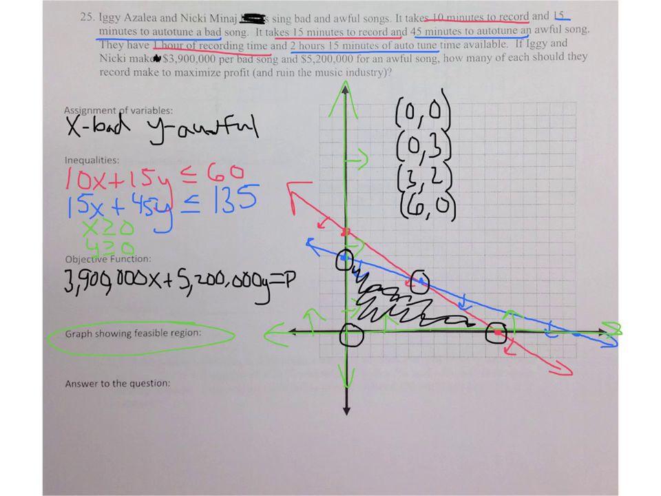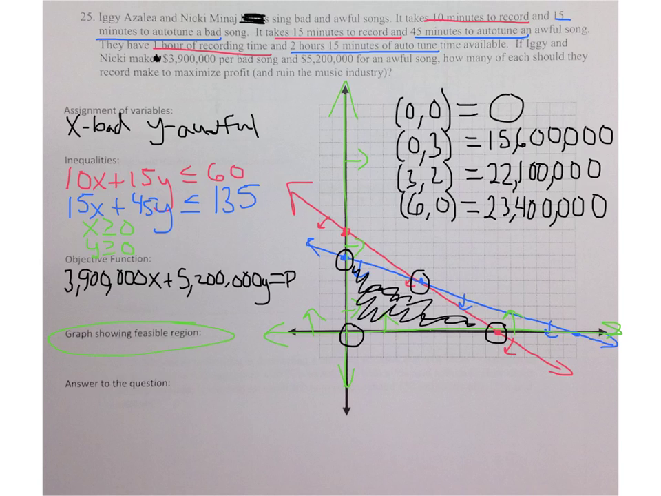So if I plug in 0, 0 into this right here, I'm going to have 0 plus 0 gives me 0. So we're not making any profit here. If you don't record anything or auto-tune anything, if you don't put out any terrible songs, you're not going to make any money. So let's continue on plugging these in and get our answers. Once we get our values for our objective function, we notice that our most profitable combination will be making just bad songs. We don't even have to make any awful ones to maximize our profits.